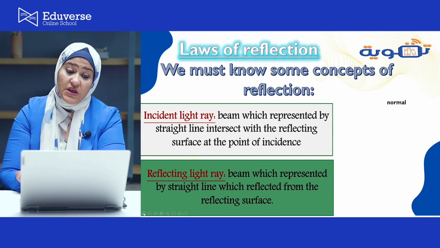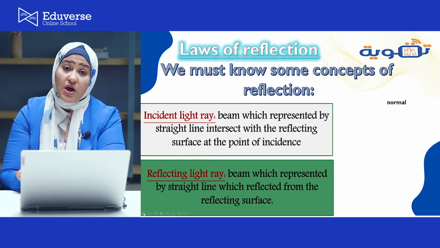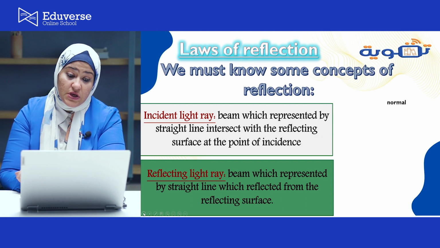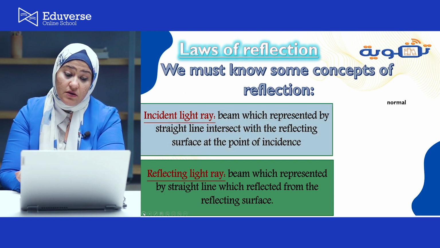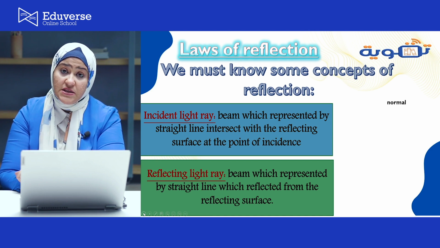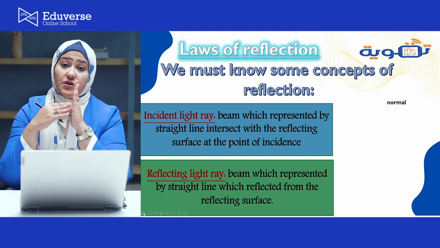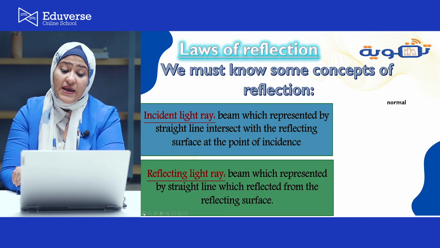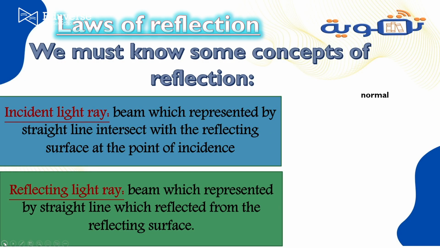Before we talk about the laws of reflection, we must know some concepts of reflection. The first one is incident light ray. The second one is reflecting light ray. What is meant by incident light ray? It's a beam which is represented by a straight line that intersects with the reflecting surface at the point of incidence. And what is meant by reflecting light ray? It's a beam which is represented by a straight line which is reflected from the reflecting surface.